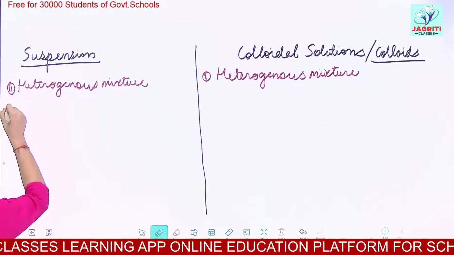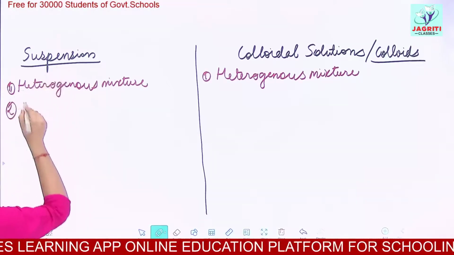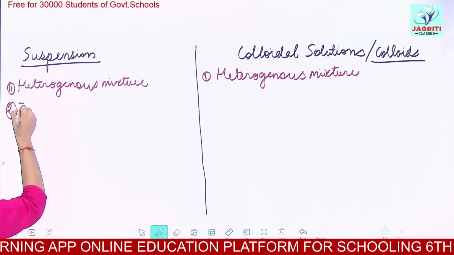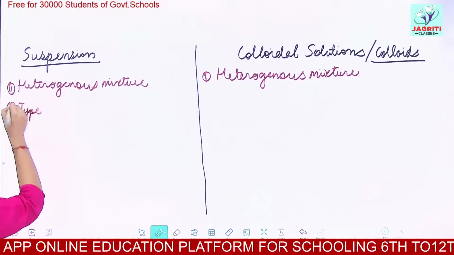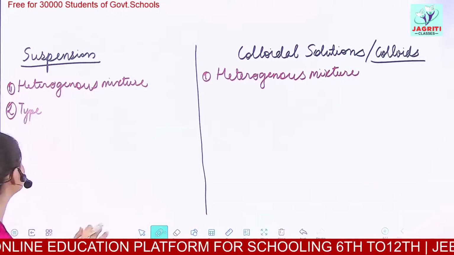The next point of difference is the definition of suspension.